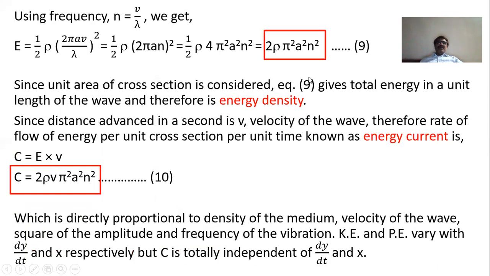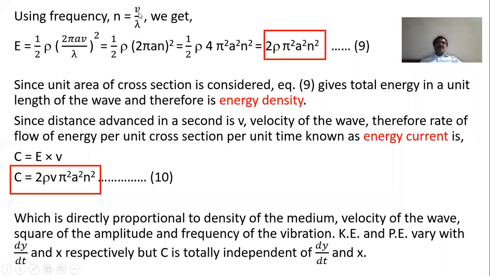Now, let us define one important quantity here. Suppose we have a relation between velocity of a wave, wavelength of a wave, and frequency in cycles per second. These three quantities are related by the equation that frequency is equal to velocity divided by wavelength, n equal to v by lambda.